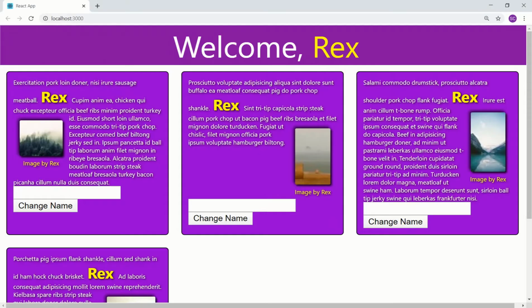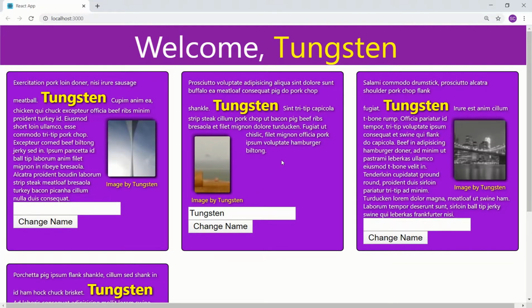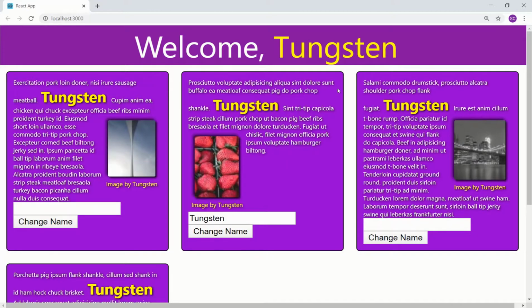Let's go to the front end and see if it works. Let's change the name to tungsten like this. Hit the change name, and there we go. We're influencing the global state by using a function called dispatch, which we get from the connect function, and that updates or propagates that change throughout the whole app.